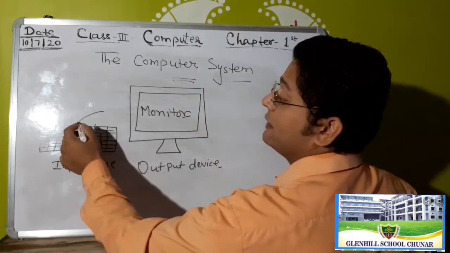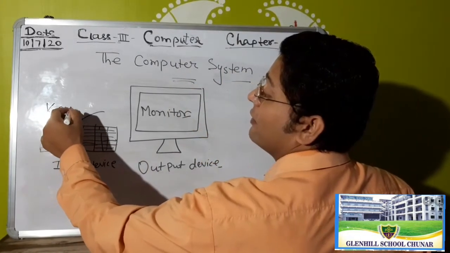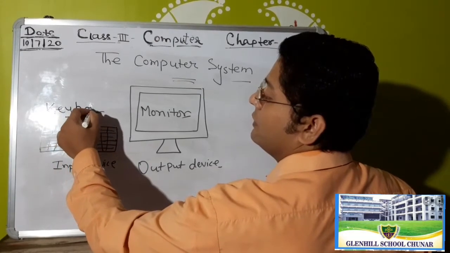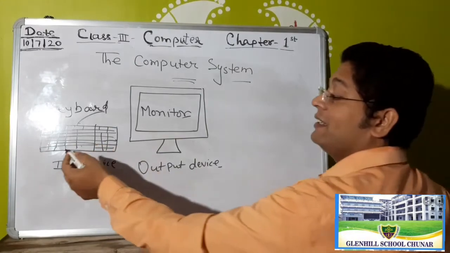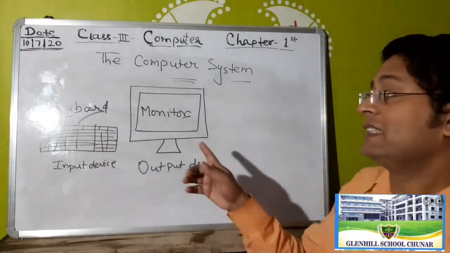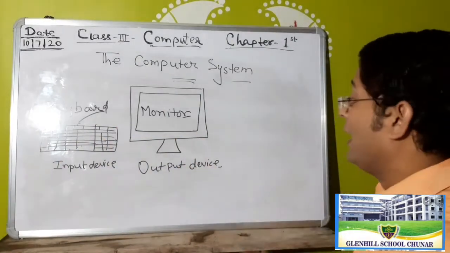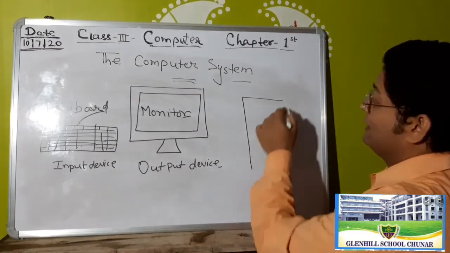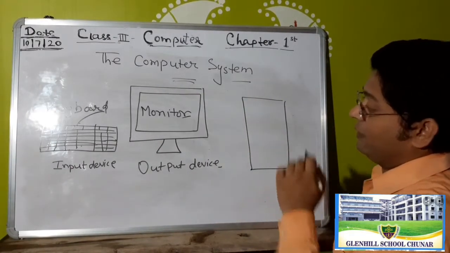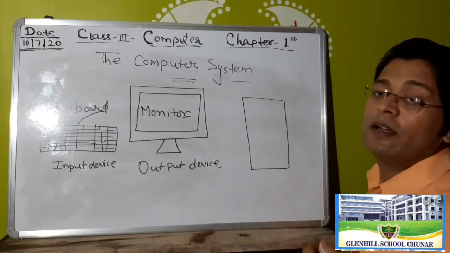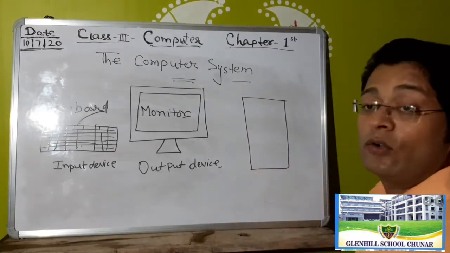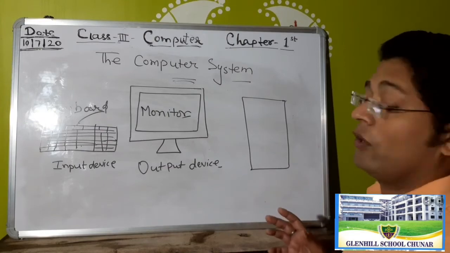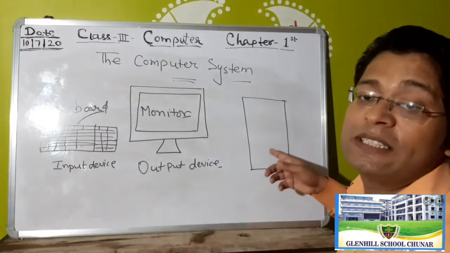And this is a keyboard. Clear, students? This is a keyboard, and this is a monitor, and this one is a very important thing for the computer, because all data goes for processing in this machine.